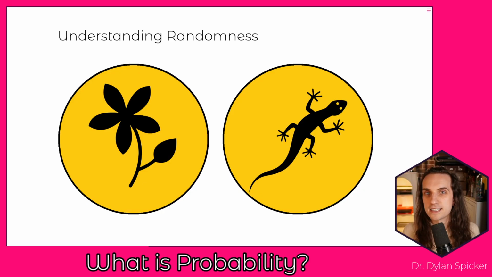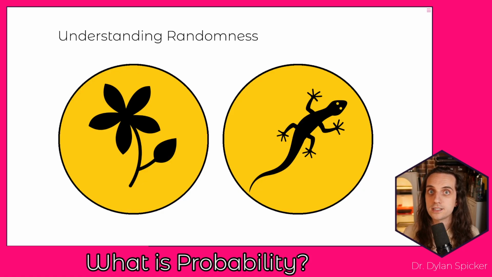And even if we can make sense of exactly what that statement means, when we go to flip the coin, we still don't know what's going to happen. There's still going to be uncertainty there. And so really what we're going to be trying to do is develop a language around this uncertainty to allow us to quantify the ways in which we are uncertain, but we're never going to be able to remove the uncertainty from the world around us. So we're trying to understand uncertainty, but we're not going to be able to remove it.